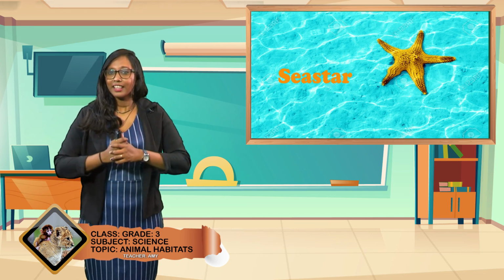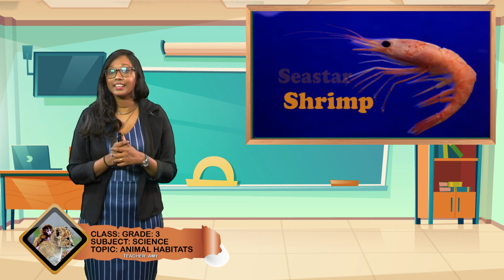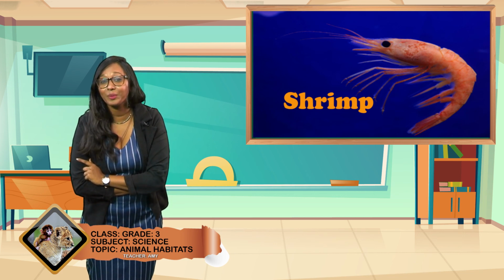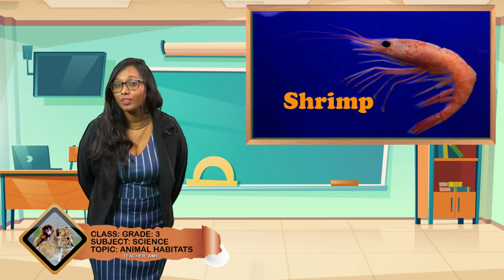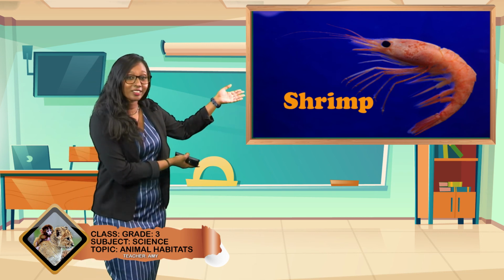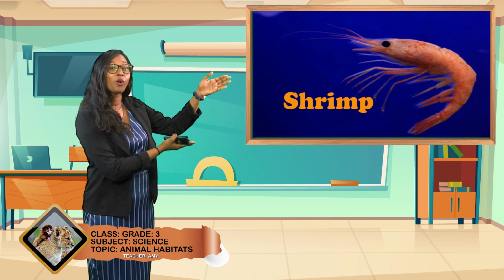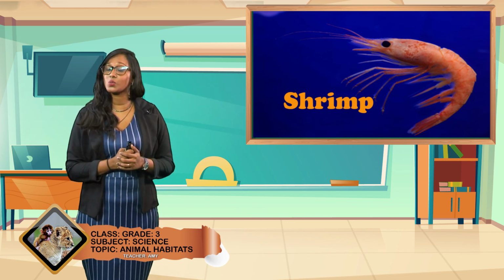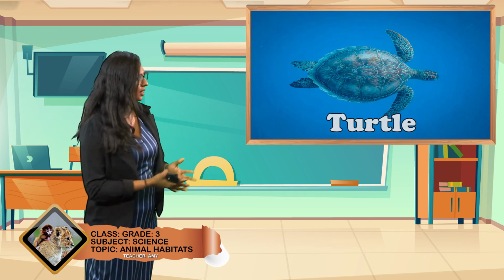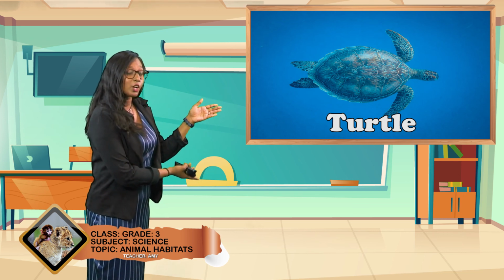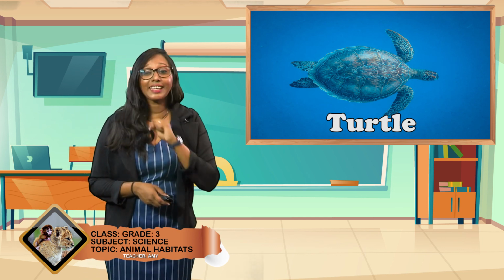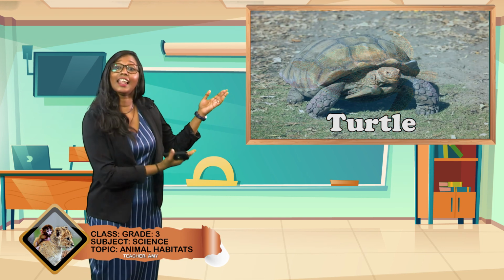Another animal that lives in water is the shrimp. Who likes shrimp? Do you like eating shrimp? Do you know where they live? What is their habitat? Their habitat is water. They live in water. We can find shrimp in water. Now here is another animal. Let us take a look at this turtle. Turtles live in water, but guess what? We can also find turtles on land.